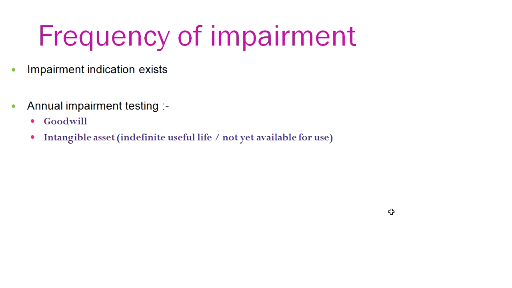Now the frequency of impairment. The frequency of impairment exists, and the indication as discussed earlier. An annual impairment testing is done for goodwill and intangible assets having indefinite useful life or not yet available for use.